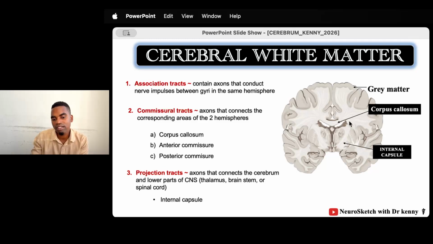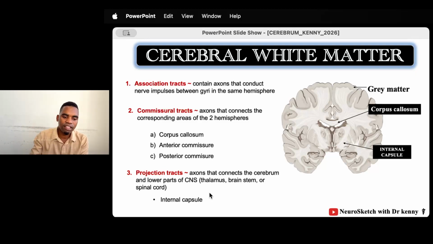Of course, we know that it connects the cerebral hemispheres. But we also have the anterior commissure and the posterior commissure. We're going to see them soon. So this is the commissural tract. What does it do? It carries information from one gyrus into the corresponding gyrus in the other cerebral hemisphere.